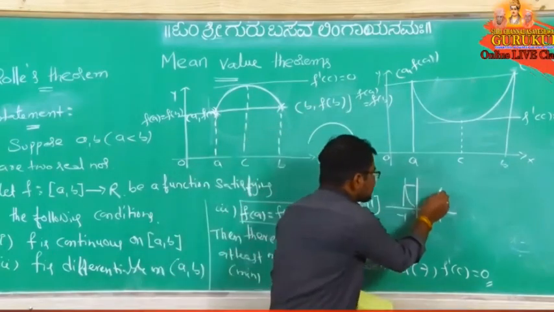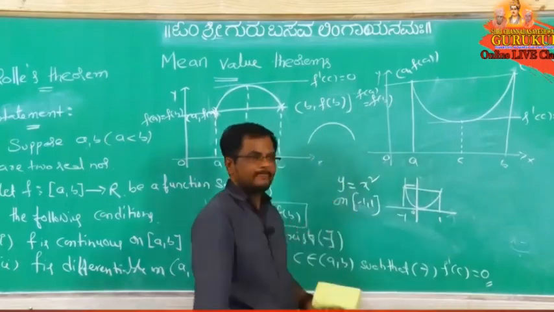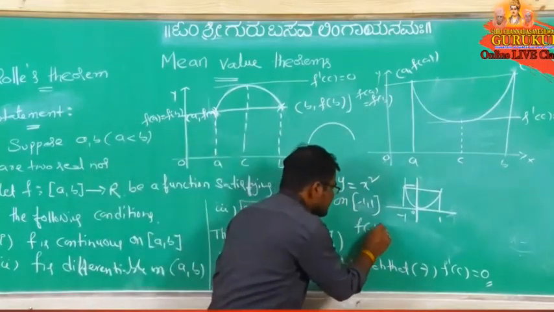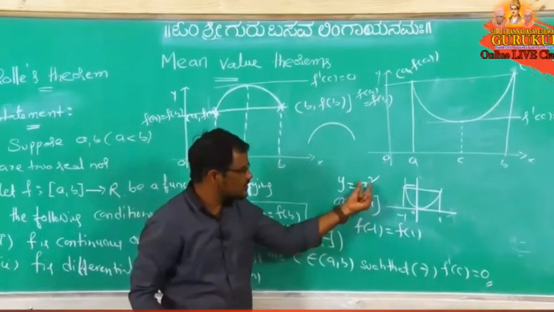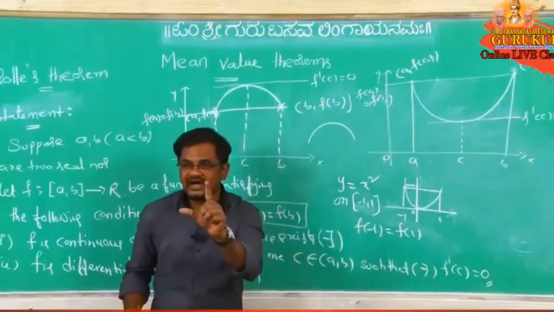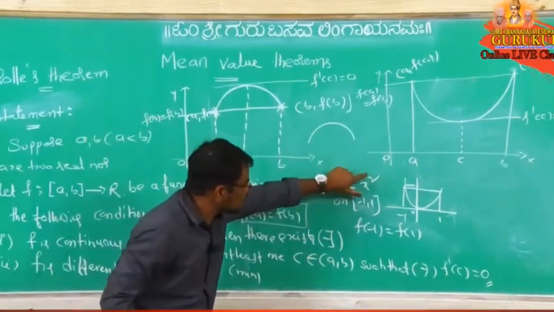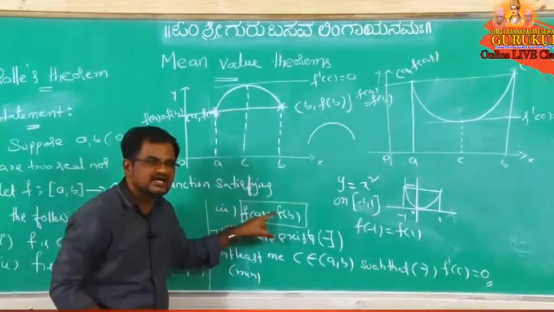And here f of a equal to what? f of b, means f of minus 1 equal to f of 1, or not. Once you observe, minus 1 whole square is 1, means f of minus 1 equal to f of 1. Means this function y equal to x square satisfies this condition and this condition also.